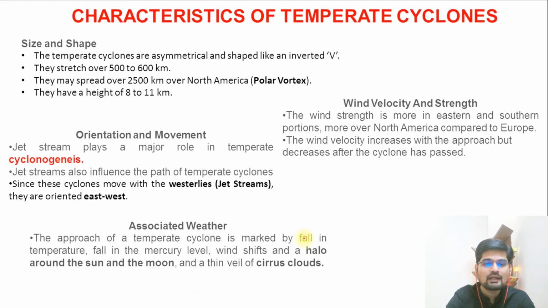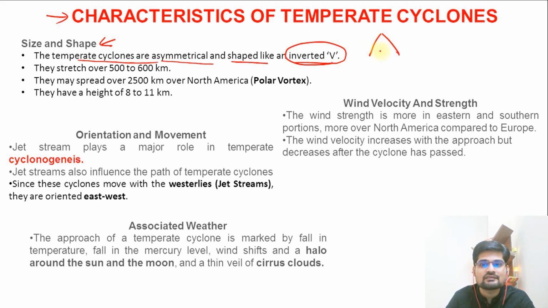That is to remember. Now let's understand in gist the characteristics of the temperate cyclone under these heads. What is the size and shape? Remember, the temperate cyclones are asymmetrical and shaped like an inverted V. This is important to remember. They stretch over 500 to 600 kilometers. So that is their stretch, and that is their shape if you see.